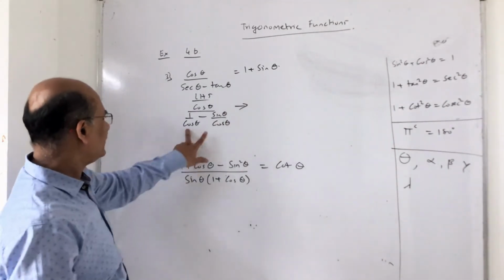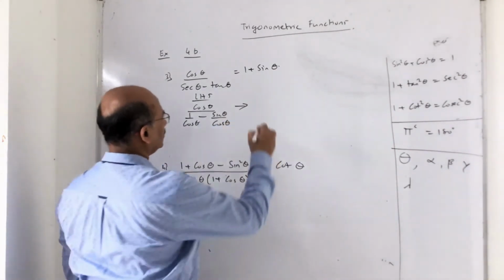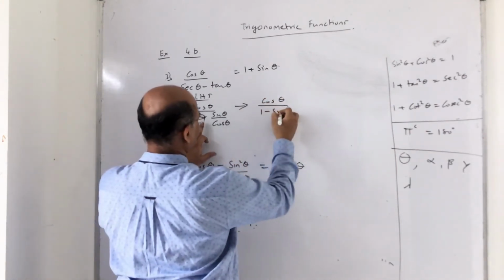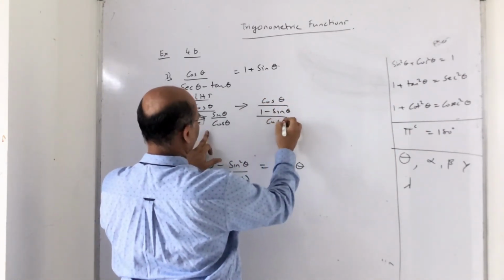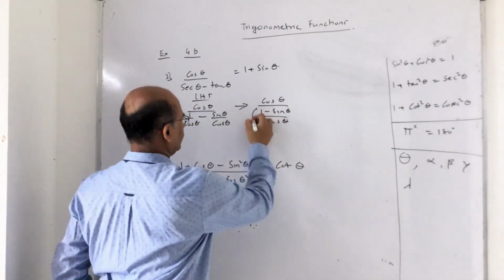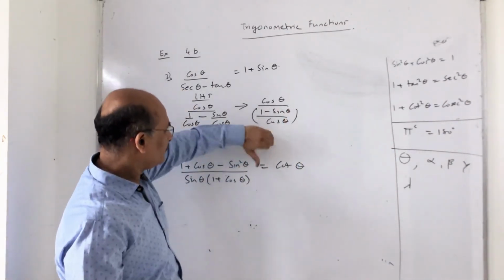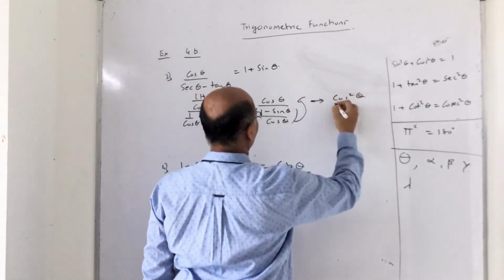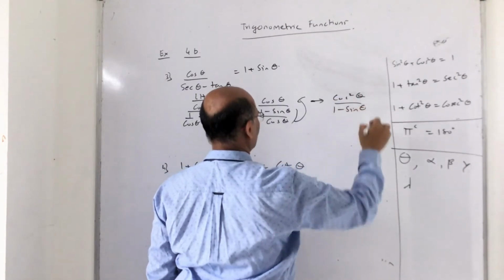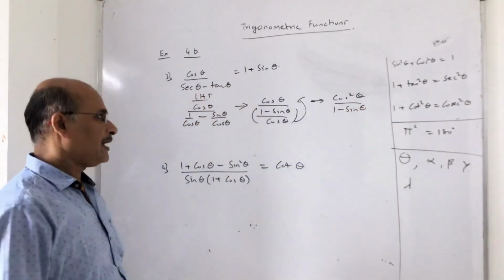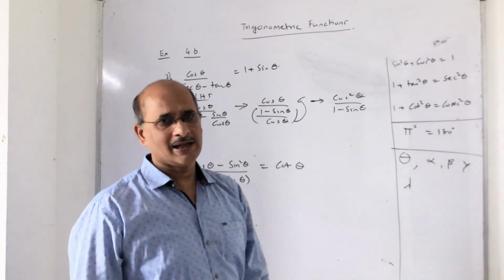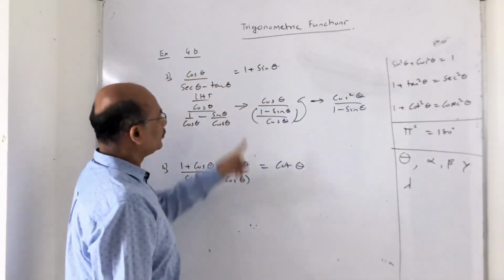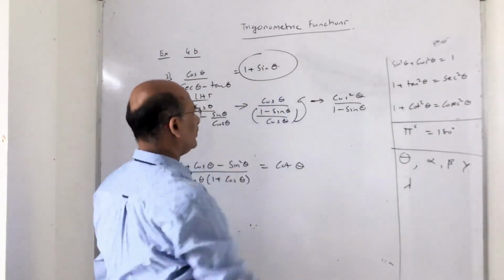What happens if the denominator is the same? I can say cos theta upon 1 minus sin theta upon cos theta. Now remember, this is the set denominator, so the denominator of the denominator will go to the numerator here. So this will eventually be cos square theta upon 1 minus sin theta. Whenever in trigonometric proofs you see sin square, cos square, tan square, sec square, these formulas are going to really help you a lot. Now basically what you have to prove, keep in mind, you need 1 plus sin theta in the numerator.